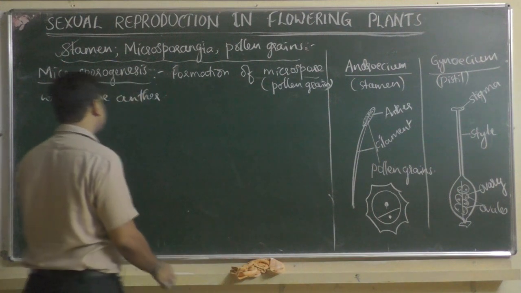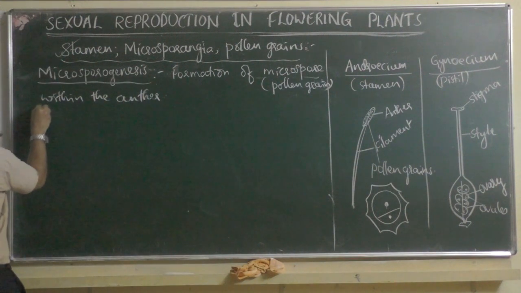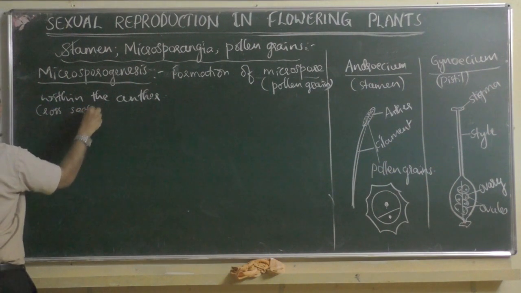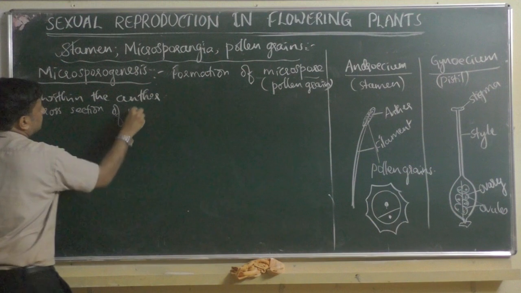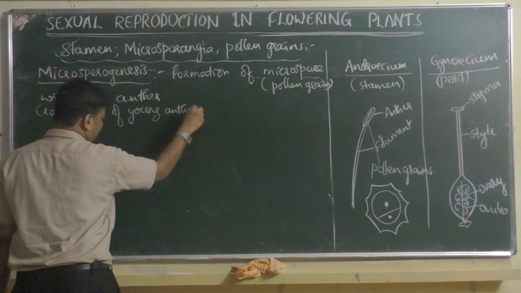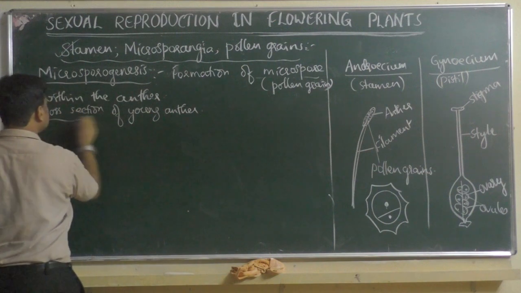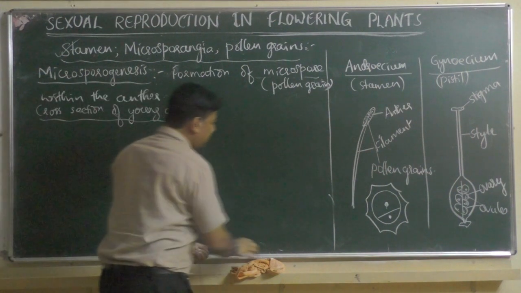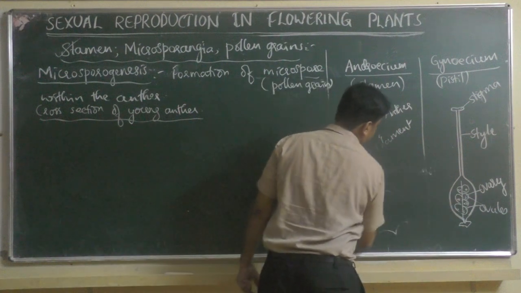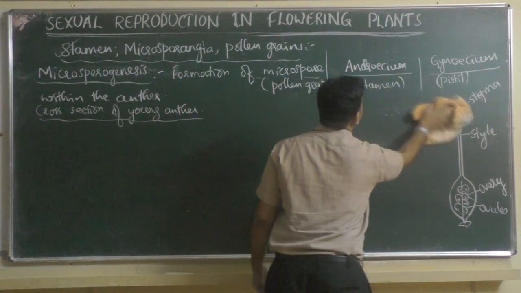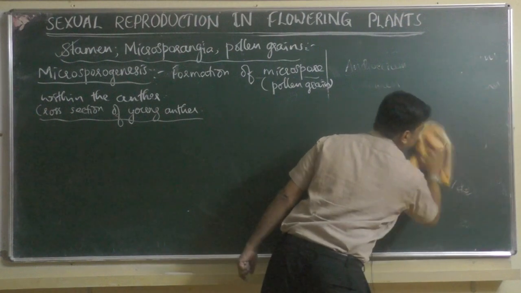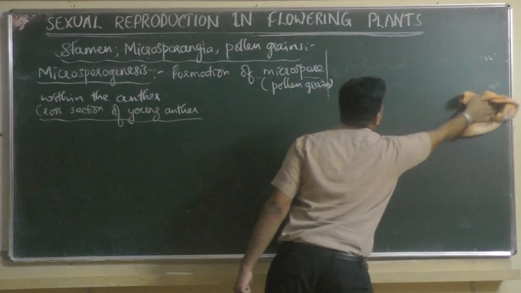One is cross section of young anther. I will draw. Another diagram will be here, cross section of mature anther. Both diagrams we will see now.